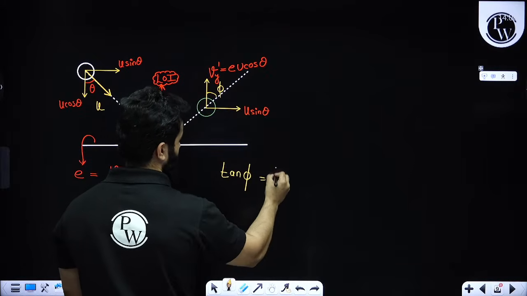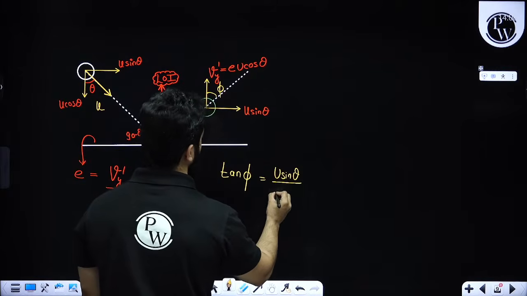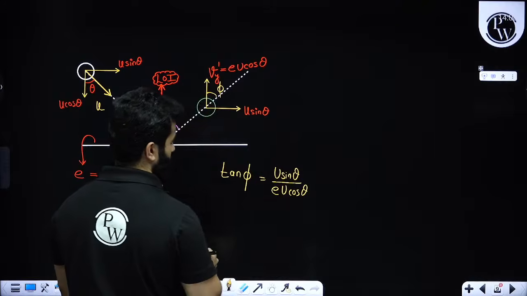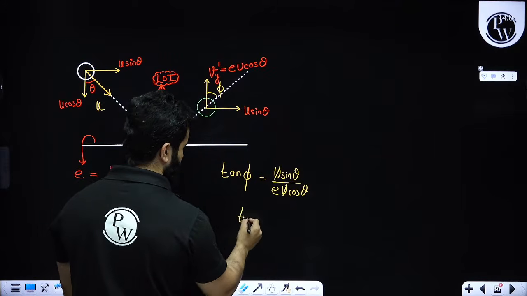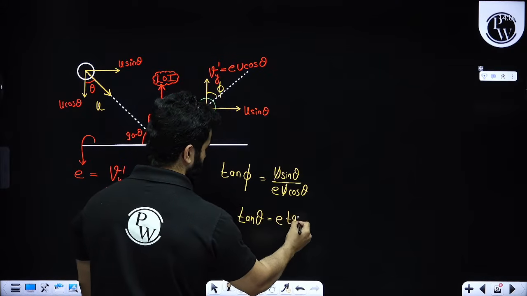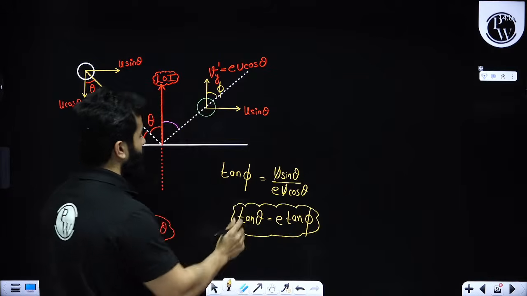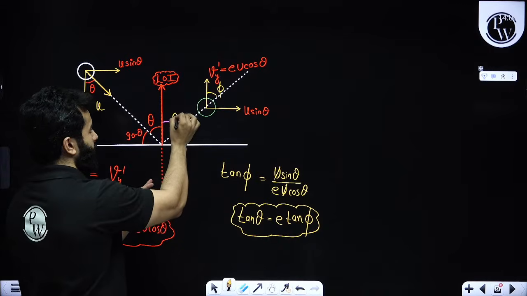So obviously it will be u sin theta divided by E u cos theta. Is it clear? So that means tan theta will be equals to E into tan phi. Please check angles once again. My dear friends, I am saying this angle is phi, right?